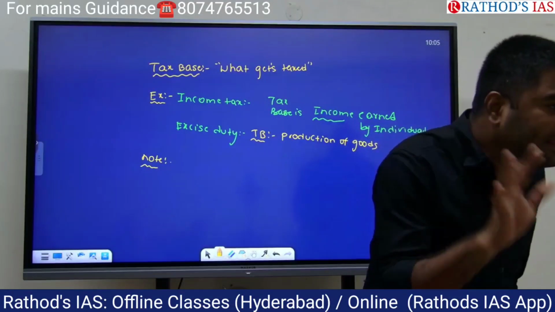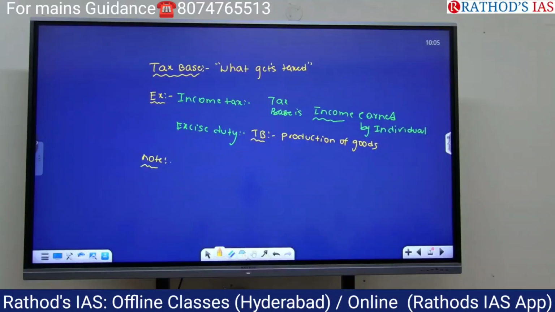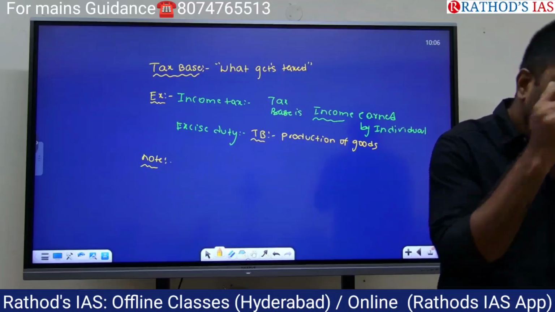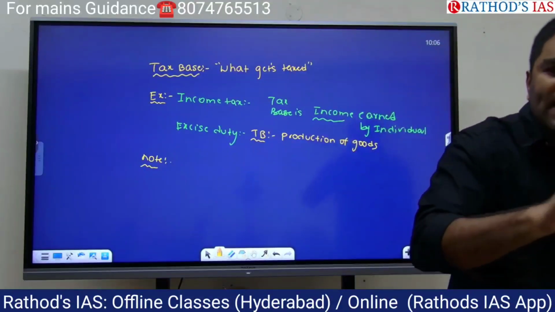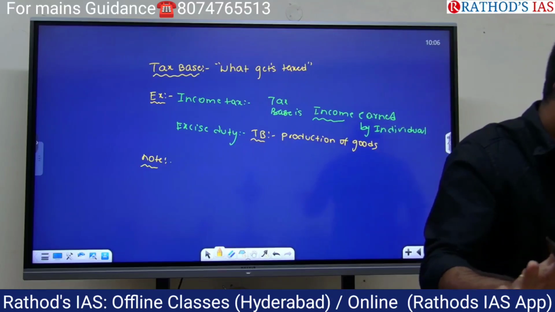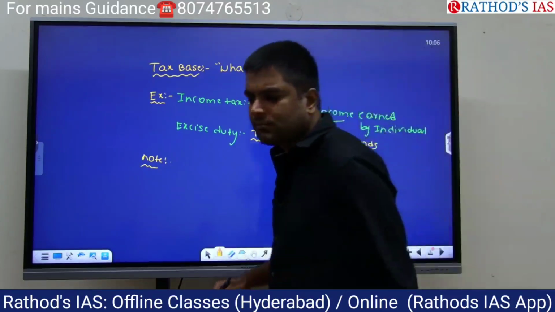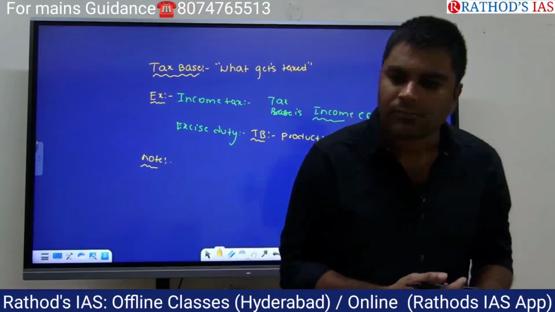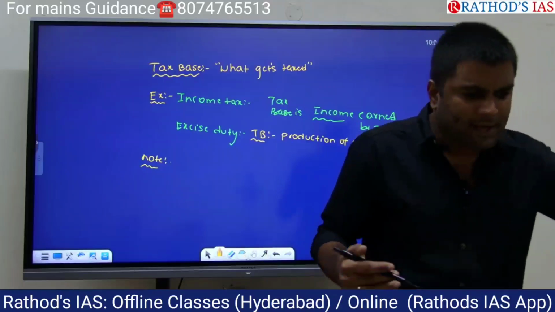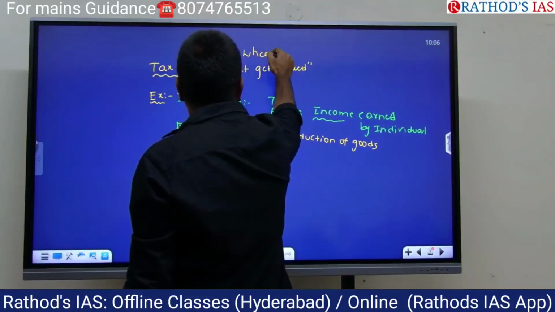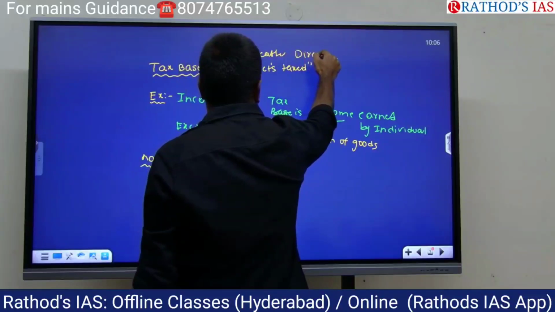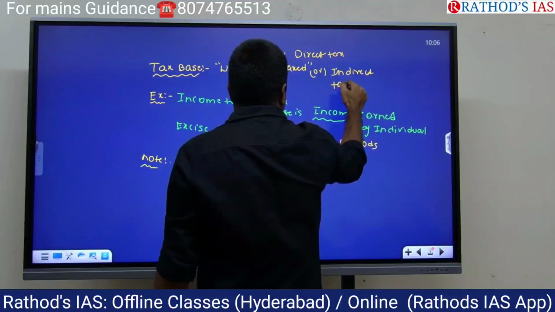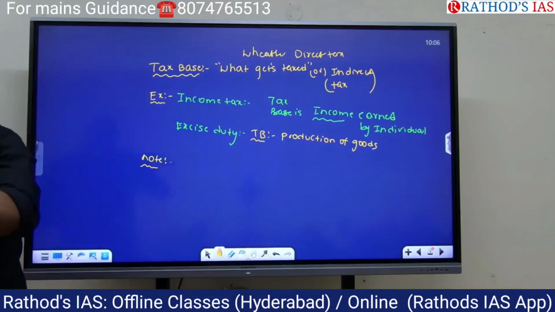The government can't levy a tax without a tax base. No matter whether it is individuals or corporates, it doesn't matter for us. The government can't levy a tax without the tax base, whether direct tax or indirect tax. No matter whether the tax is direct or indirect, you will have a tax base.